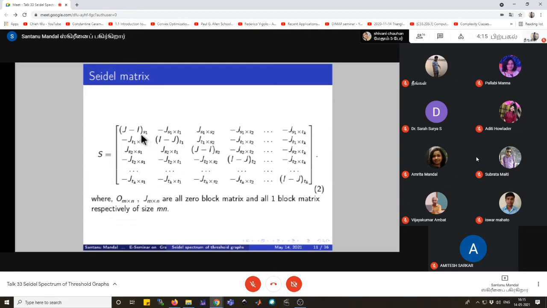All the diagonal blocks are square matrices, and the non-diagonal blocks may or may not be square matrices. So equation 2 represents the Seidel matrix of the threshold graph.